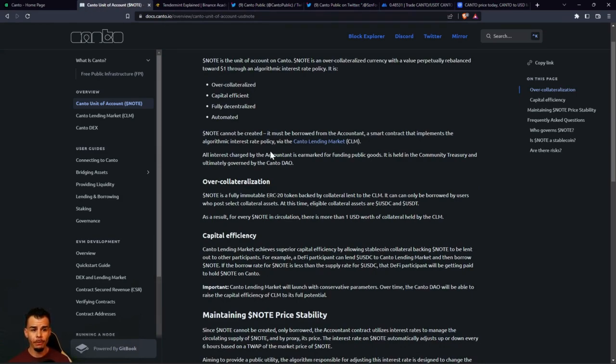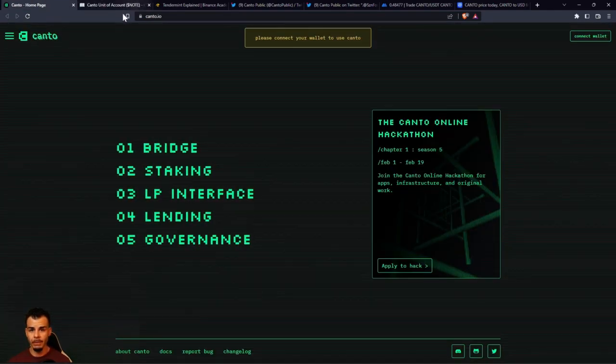It must be borrowed from the accountant, a smart contract that implements the algorithmic interest rate policy via the Canto lending market, the CLM that we talked about. All interest charged by the accountant is earmarked for funding public goods. It is held in the community treasury and ultimately governed by the Canto DAO, which we see on the first page, the governance, right? That's what that is.